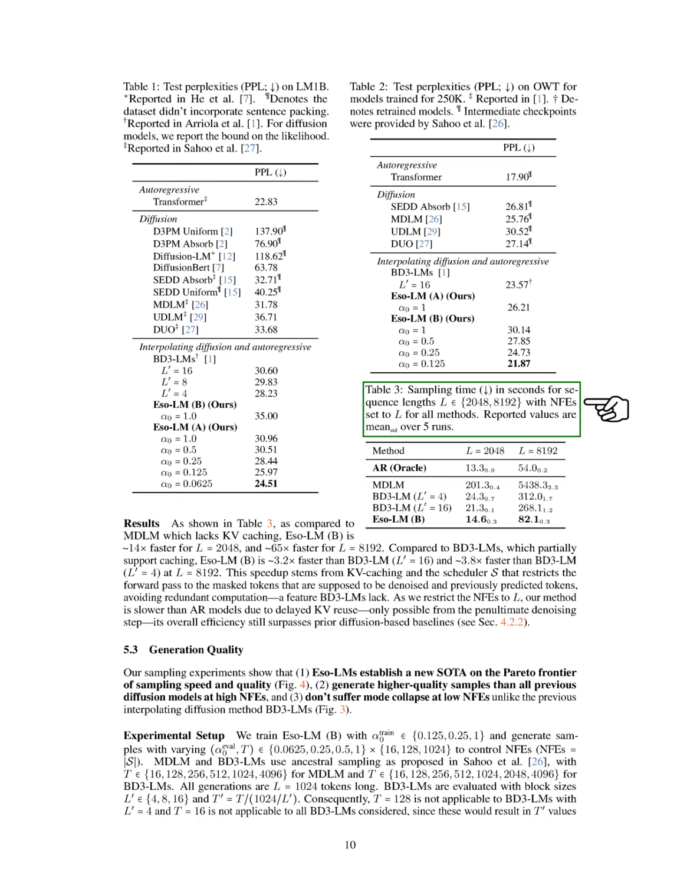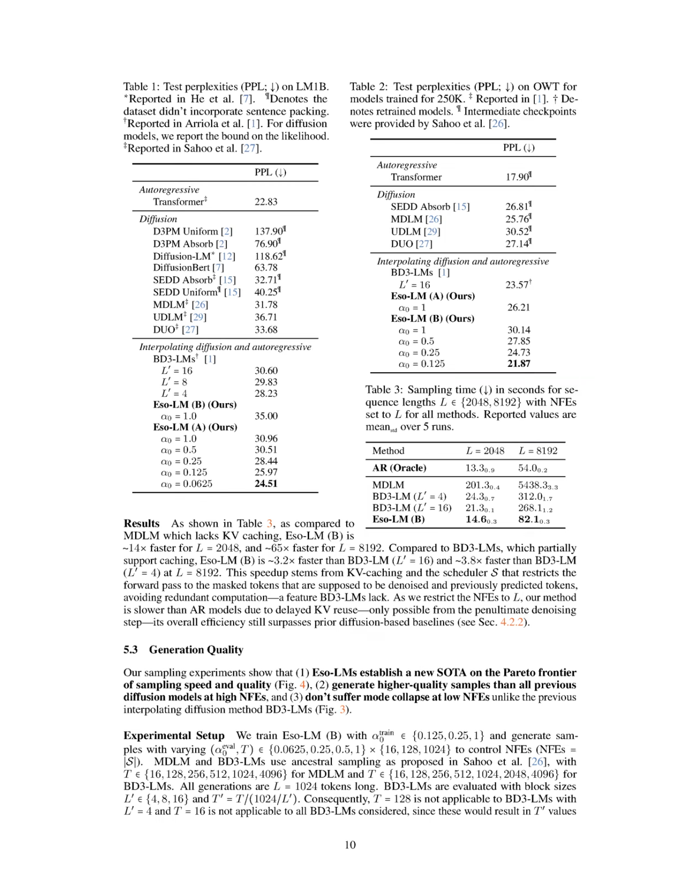MDLM and BD3-LMs used ancestral sampling with specific sampling steps. All generated sequences were 1024 tokens long. We evaluated BD3-LMs with different block sizes, noting that certain configurations were not applicable due to resulting values being less than 1. We measured generation quality using perplexity and diversity through average entropy, employing nucleus sampling with a probability threshold.